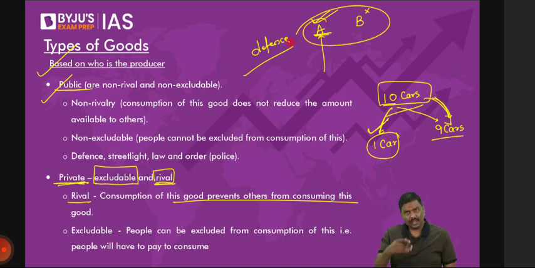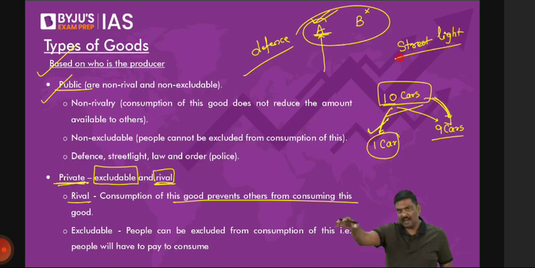I'll give you one more example. A street light. Imagine there is a road and in the road there is a light. Do you think government is providing the street light only for a specific consumer there? Because you have paid tax, only you can walk on that road? Only you can stand below that particular light? Absolutely no. Whether you have paid the tax or not paid the tax doesn't matter. The street light, the service, is available for everyone to consume.